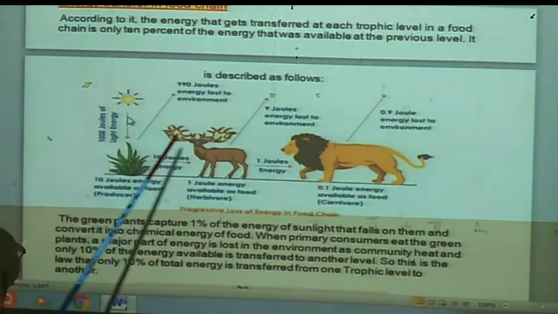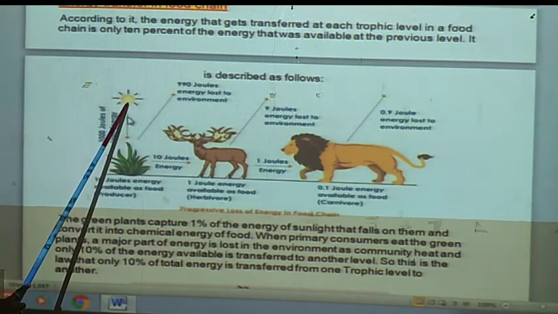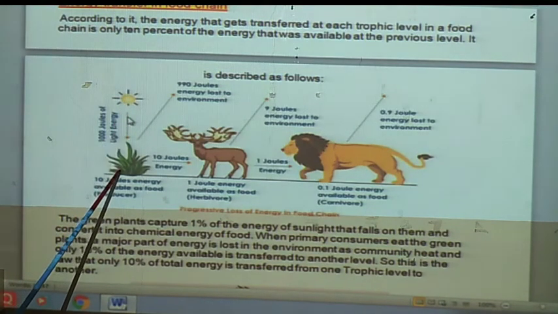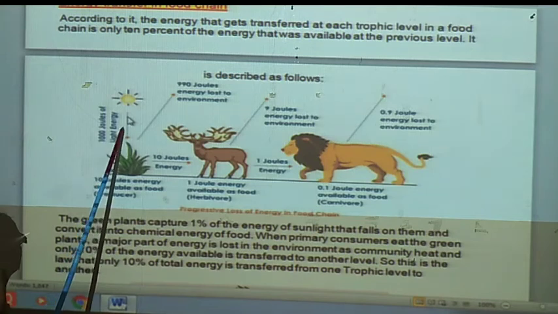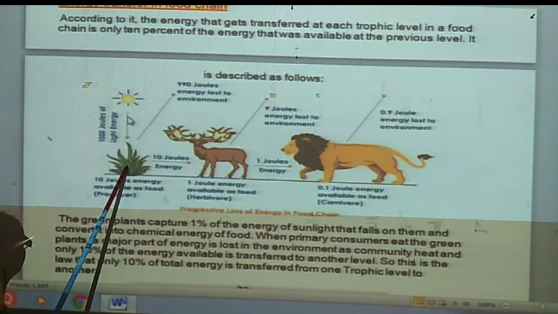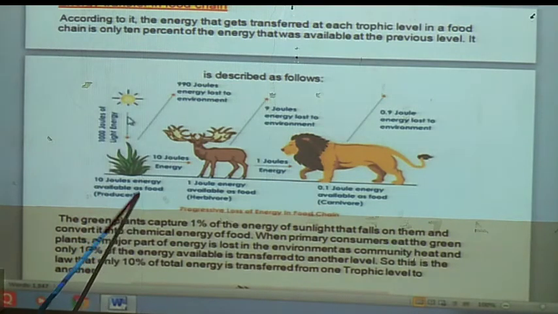Thus, here you can see that solar energy from sunlight is used only by the green plant. Suppose 1000 joules of light energy is absorbed by the green plant. From that, 10 joules of energy is available as food material.